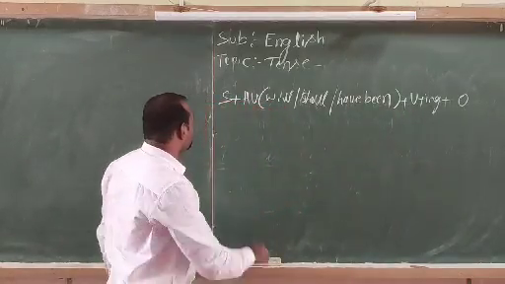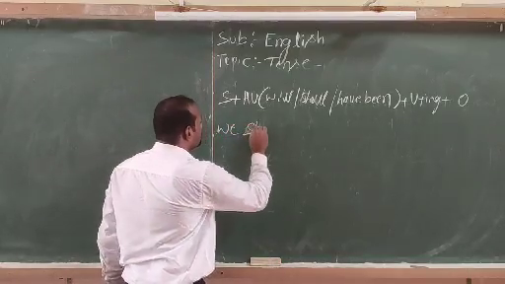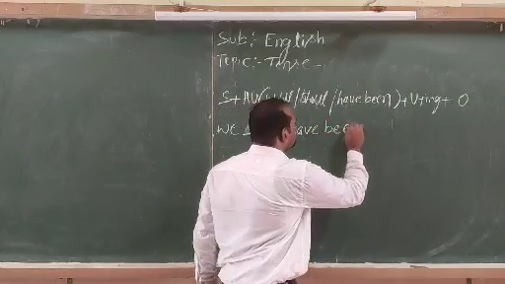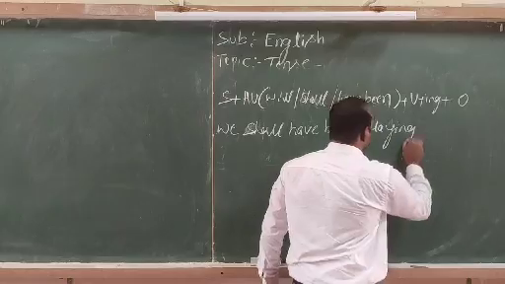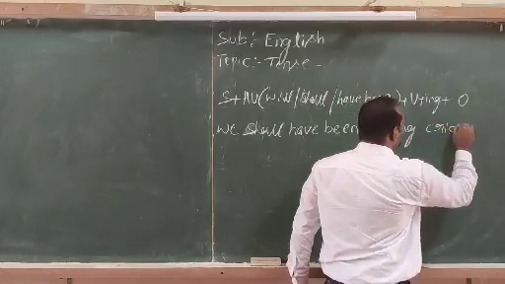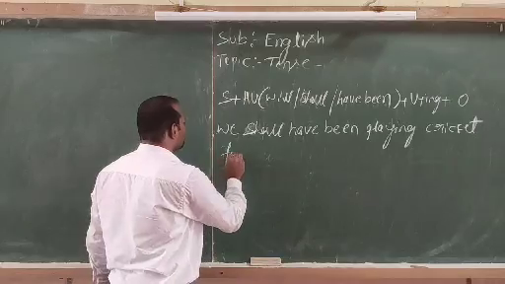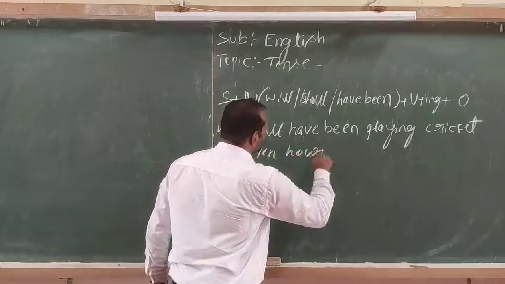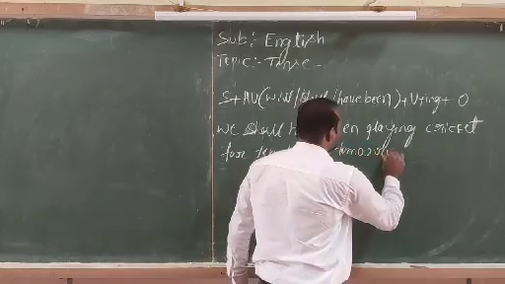I will write one example here. We shall have been playing cricket for 10 hours tomorrow.